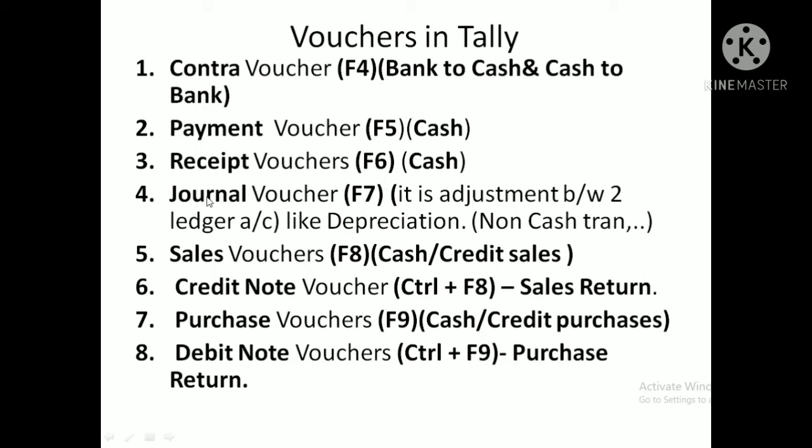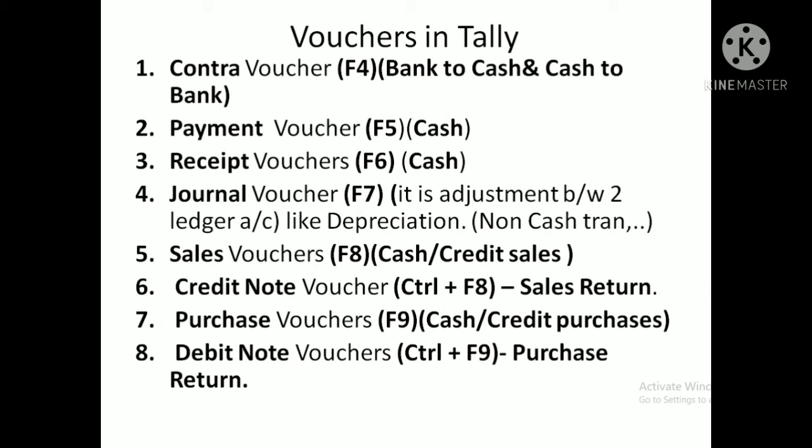The next one, journal voucher, for which the function key is F7. This is a very important one. In business, some transactions happen without movement of cash. How to record that? You may get some doubts, sir: how is it possible in business to have transactions without any cash movement?